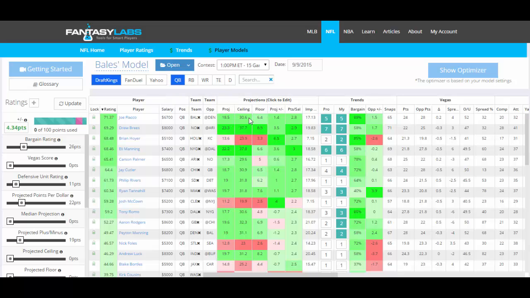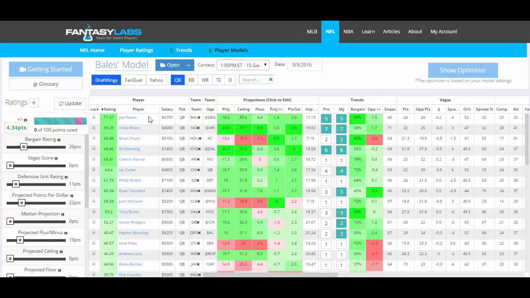Now we have a median projection, a ceiling projection, and a floor projection. The median projection, so you're looking at Joe Flacco here, 18.5 points for week 1 against the Broncos, is basically the most likely outcome that we think a player has in a particular game. Then the ceiling and floor projections are based off of that median projection and predictors of volatility.